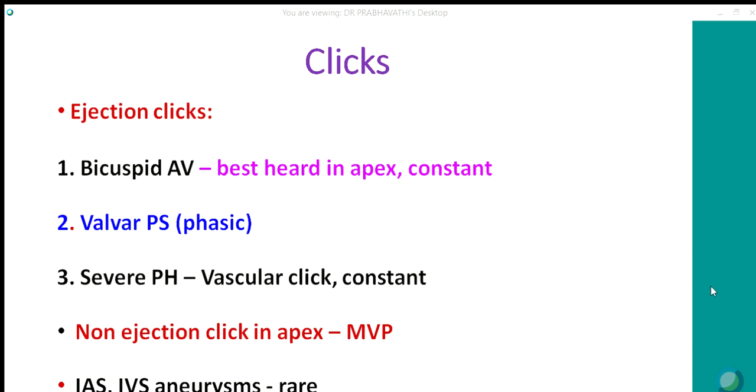In severe pulmonary hypertension, again you have a click which is vascular, which is constant. It does not move with respiration because the pulmonary artery diastolic pressure is high. RV diastolic pressure cannot open the pulmonary valve prematurely. Non-ejection click is a feature of mitral valve prolapse, best heard at the apex. Rarely, interatrial septal or interventricular septal aneurysms may cause some clicks.